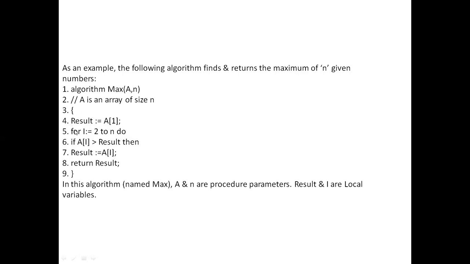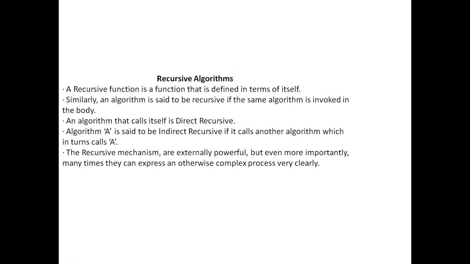Variables are not given any declaration. Straight away they are used, and they are also not given any data type. The name of this algorithm is max. So this algorithm follows all the conditions imposed in the pseudocode that we have discussed now.